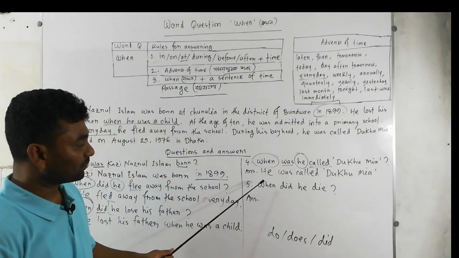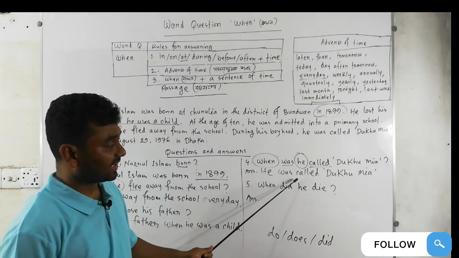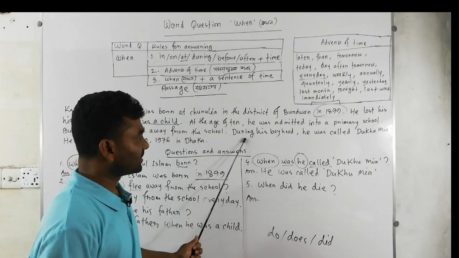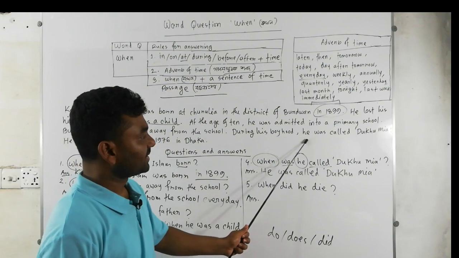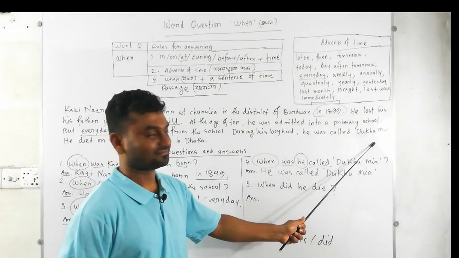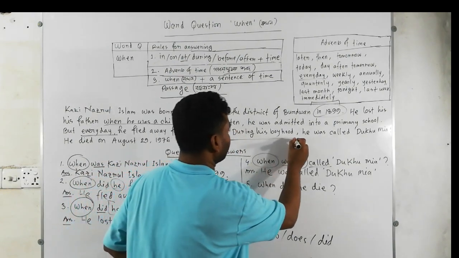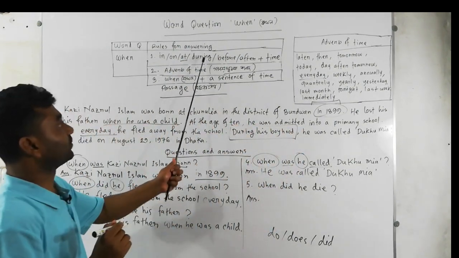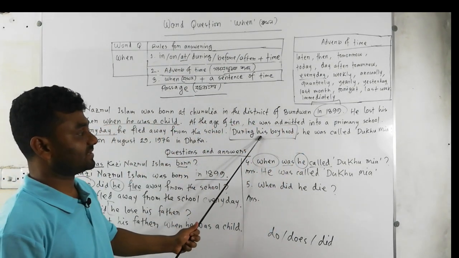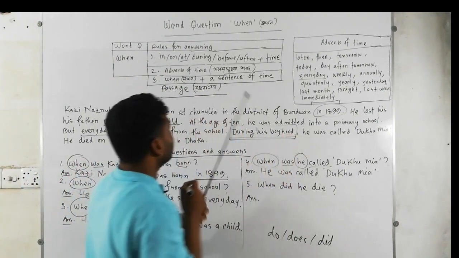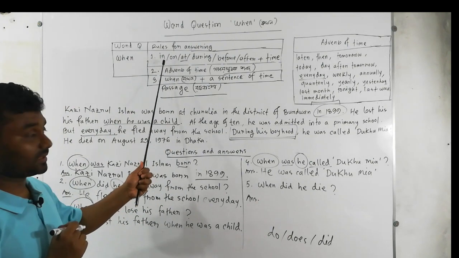Now, where is it located, this line, this sentence? Take a look at. During his boyhood, he was called Dukumia. For this sentence, here we go. We have during, plus time, his boyhood. So, it is matching with our rule.